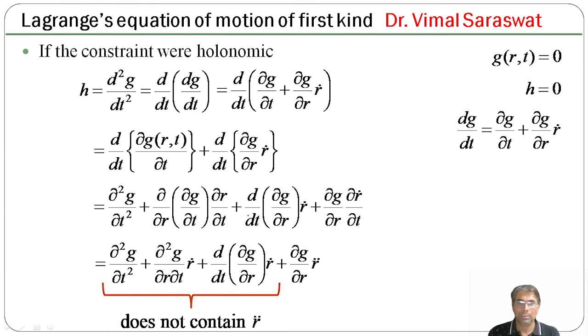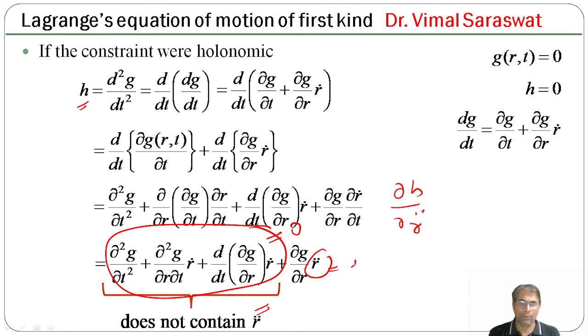Now, these three terms do not contain r double dot. So if we differentiate h with respect to r double dot partially, that is del h upon del r double dot, then this will provide 0, and this gives 1, and this will be constant. So del h by del r double dot is equal to del g by del r.